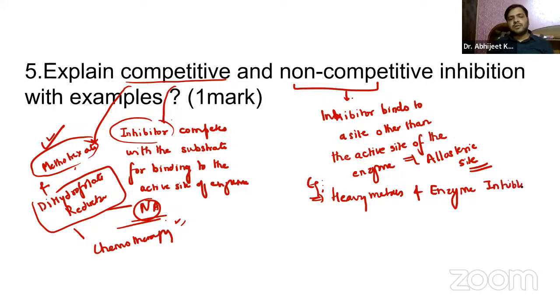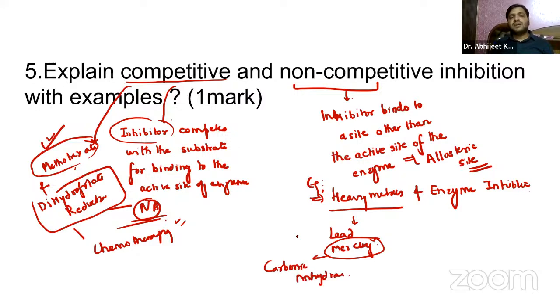Any metal such as lead or mercury acts as a non-competitive inhibitor by binding to sites other than the active site on various enzymes. For example, mercury can inhibit the enzyme carbonic anhydrase by binding to cysteine residues.